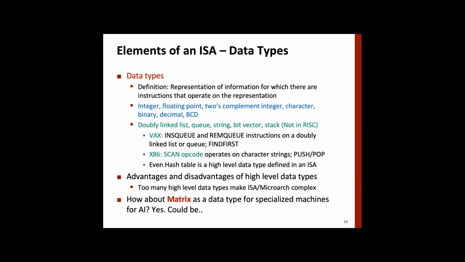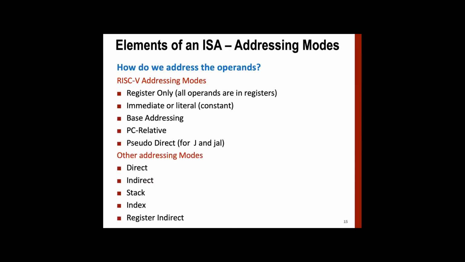Then why not make matrix a data type in my assembly language? Once the instruction corresponding to matrix multiplication or matrix manipulation is there in assembly language, then hardware has to be designed to do that task efficiently. So the point I'm making is that while people have been debating CISC versus RISC, and this debate keeps on going, the one that we'll consider in our course will be RISC.